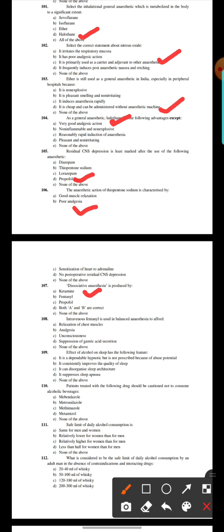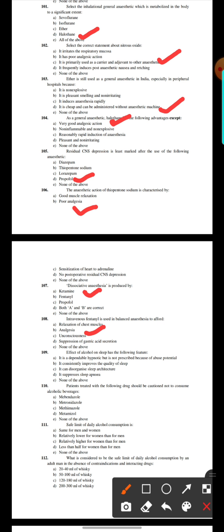108. Intravenous fentanyl is used in balanced anesthesia to afford: relaxation of chest muscles, analgesia, unconsciousness, suppression of gastric acid secretion, none of the above. Here the option number B, analgesia.